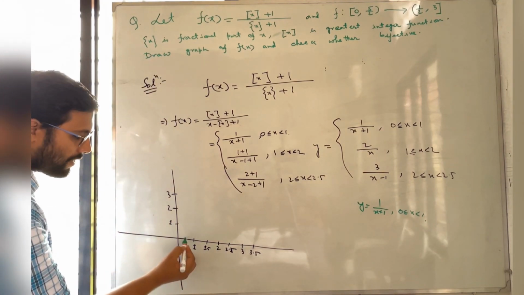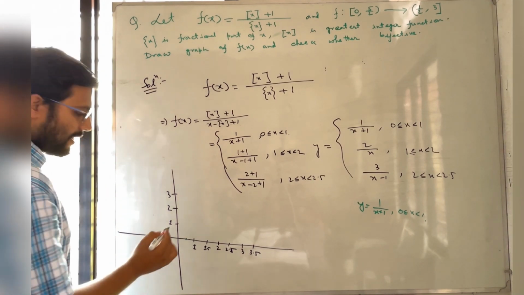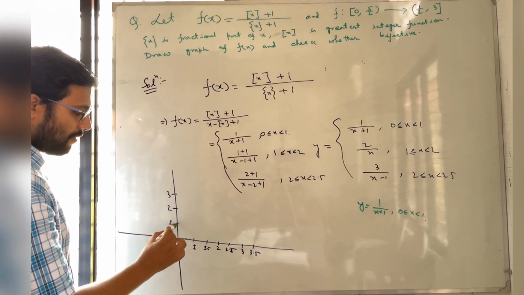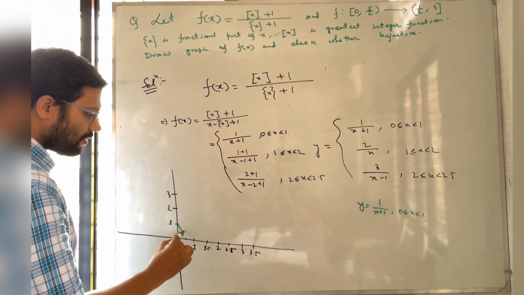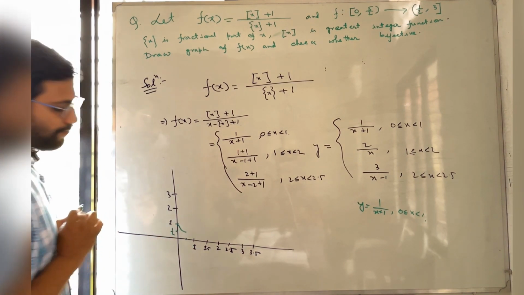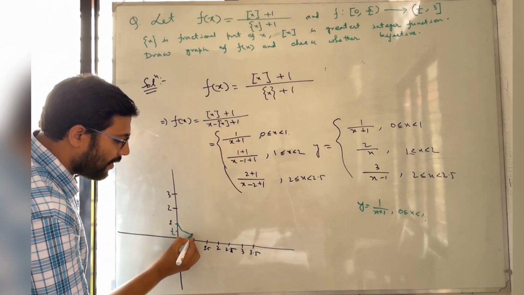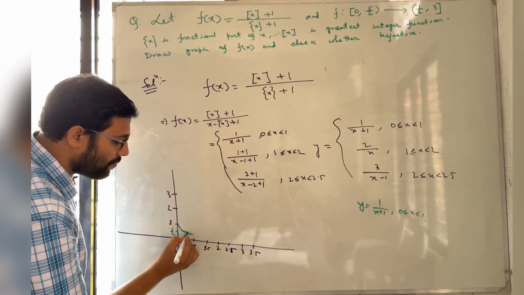So half will be there. As it is a rectangular hyperbola, this graph will look like this. Suppose half is here, y is equal to half. So it will be a rectangular hyperbola.